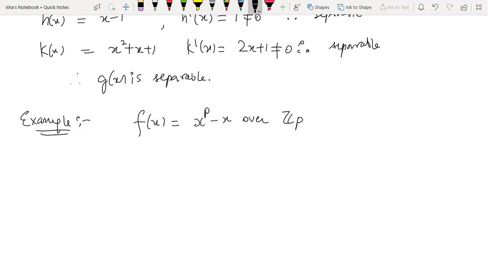If I use this derivative test here, then I will get p x raised to power p minus 1, minus 1, which is minus 1, which is non-zero. So therefore this is going to be separable. Is it fine?